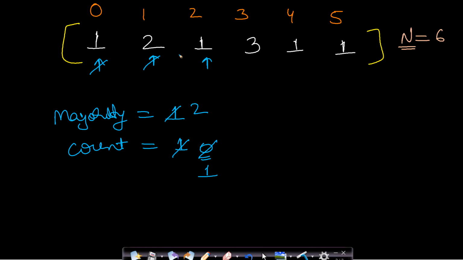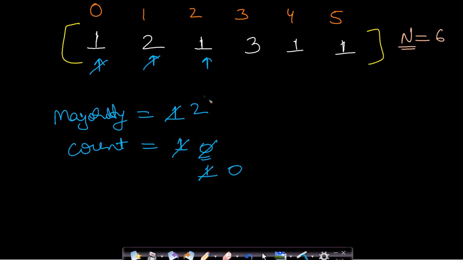Now we will move again to the next element. Now this element is 1. So what we will do is, this is not equal to the majority element. Therefore, we will have to decrement the count value. So count will become 0. Now when this count becomes 0, then this means that the previous majority element which was assumed has been exhausted. Okay, so we need to reassign the majority element.